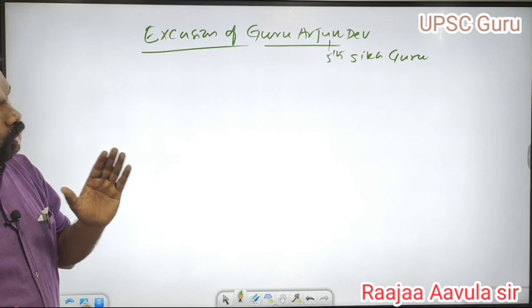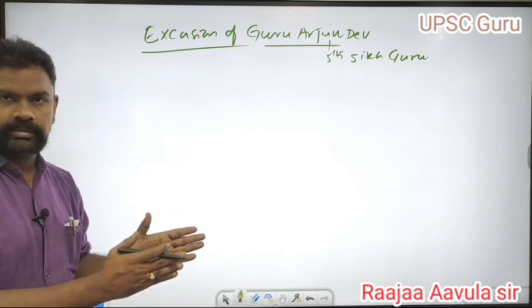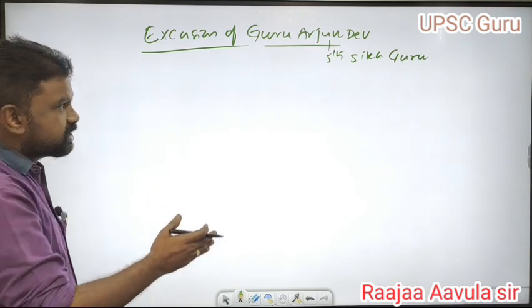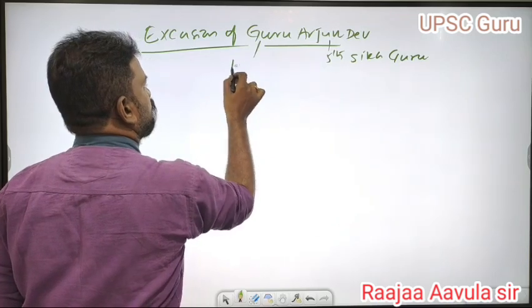Coming to Guru Arjun Dev's relation with Jahangir. During the time of the Jahangir period, Khusru went to Guru Arjun Dev.